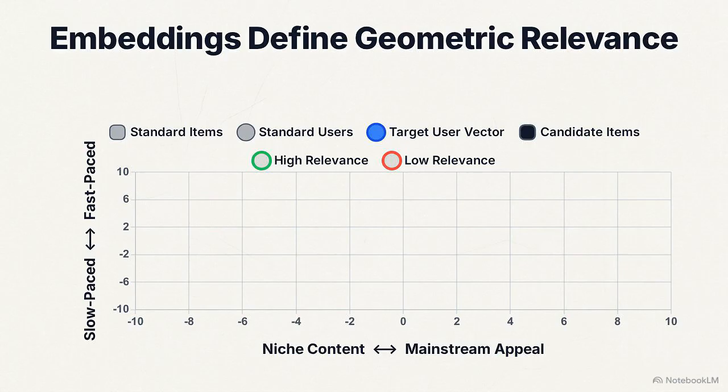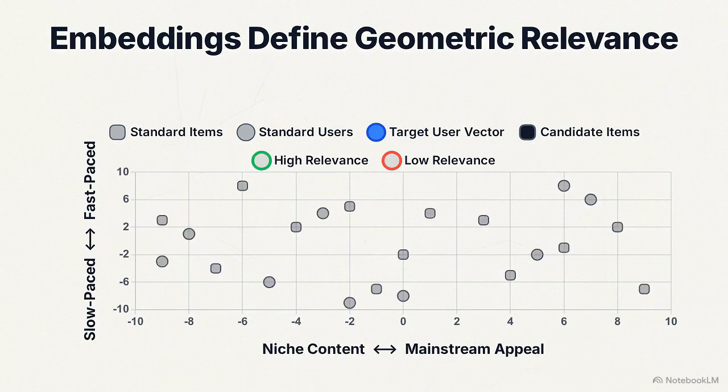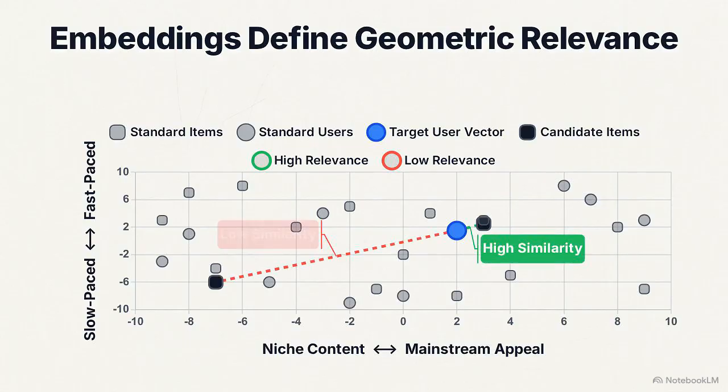Look at this coordinate space. The algorithm converts users and items into vectors, plotting them as distinct points inside a shared high-dimensional environment. The rule is strictly geometric. An item is highly relevant if its vector is in close physical proximity to the user's vector.